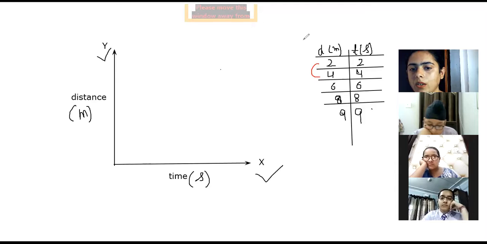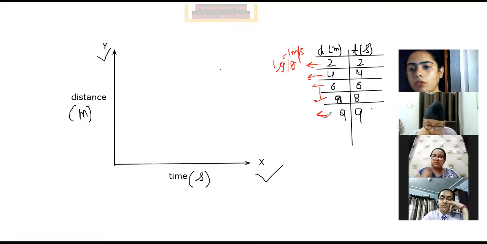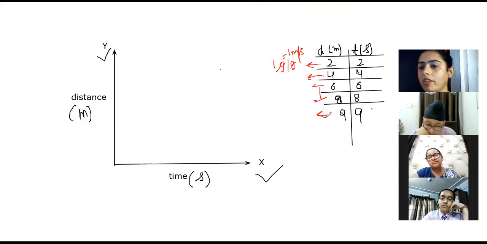So you have to find the speed. Distance is 2, divided by time 2, so 1 by 1. So what is the speed? 1 meter per second. The second one, 4 divided by 4 is 1, 6 divided by 6, 8 divided by 8, 9 divided by 9. It's going to be 1 meter per second. There is no variation in speed, so it is the uniform one.